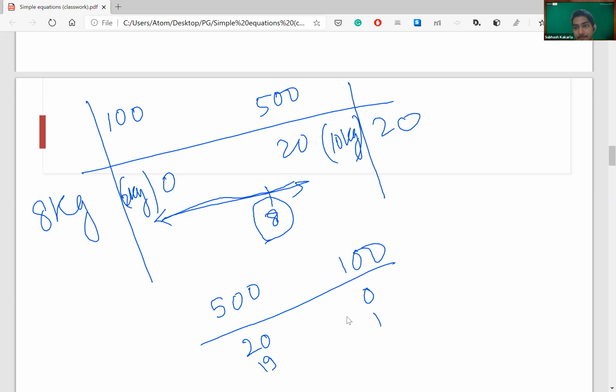Anybody? In this scenario A and scenario B, what is the total loss of weight? 400 grams. Perfectly. So this was 10 kg. This is 9.6 kg. And I have to reach 8 kg.